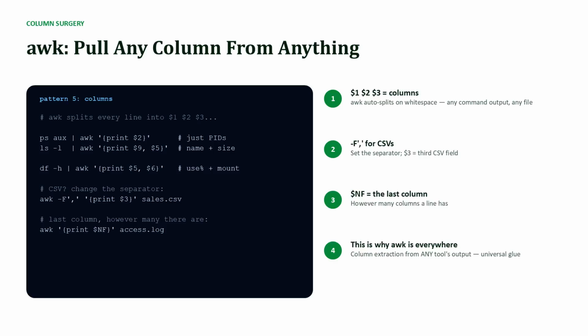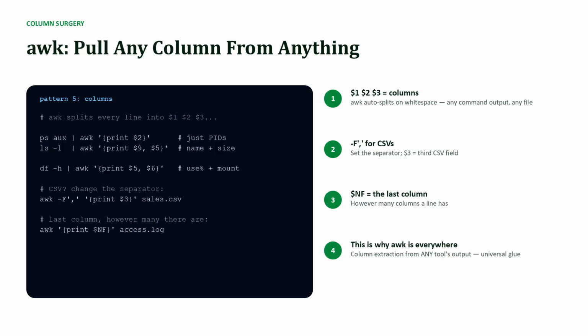Awk's superpower in 1 sentence. It splits every line into columns and hands them to you as $1, $2, $3. ps aux pipe awk '{print $2}', just the PIDs. df pipe awk, just the use percentage and mount point. It works on any command's output and any text file.